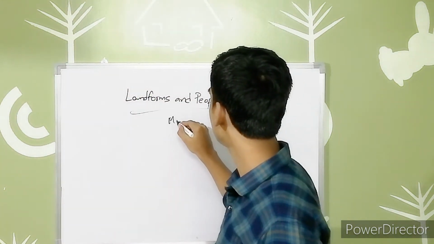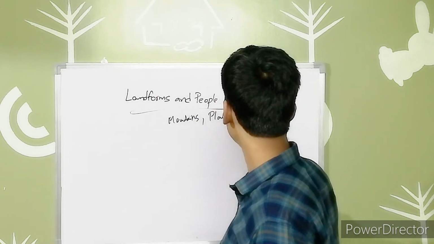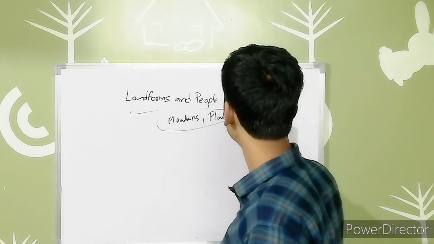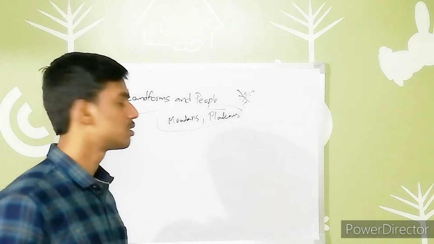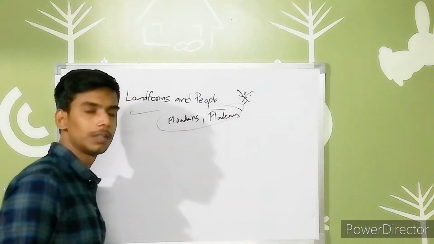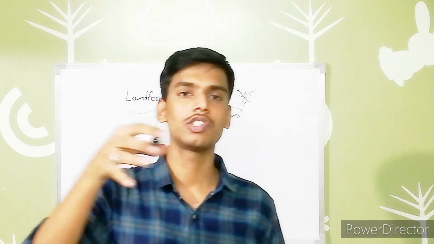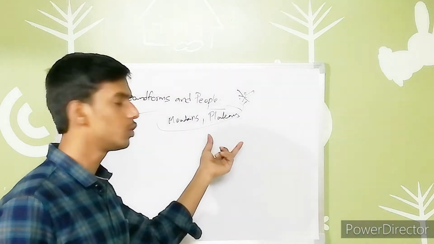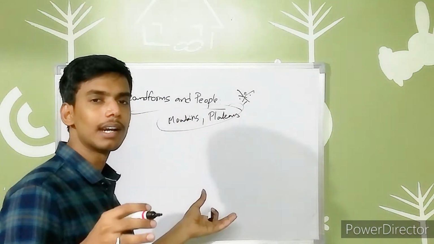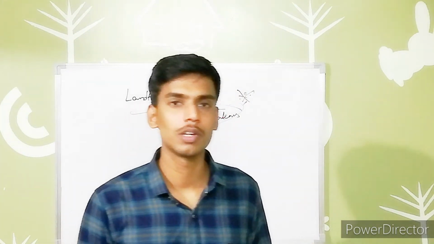We previously discussed mountains and plateaus, but these are not good for human habitation, due to factors like the soil or the climate, whatever it may be. It is due to some of the climatic conditions, or it may be due to the soil conditions, that it is not suitable for farming activities and cultivation purposes, right?